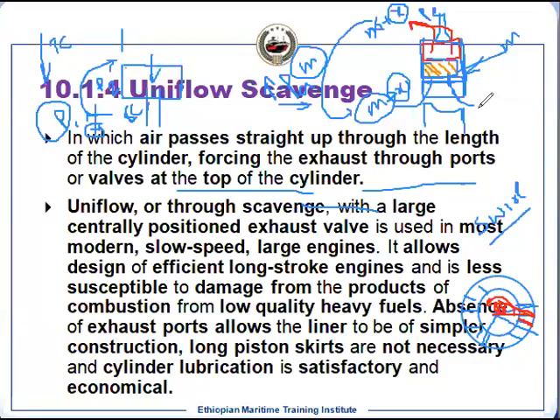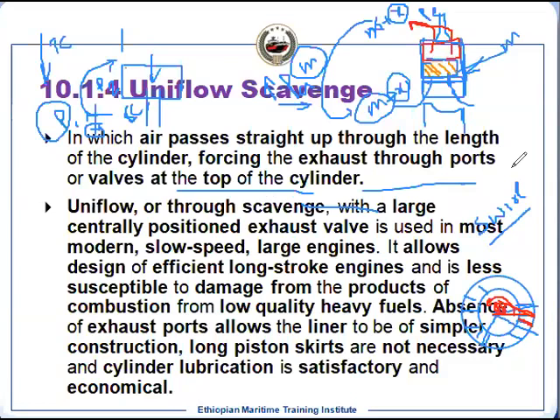Your exhaust coming out doesn't have time, because time is very, very limited here in the two-stroke engine. So if the passage is less, it will take more time for the exhaust to come out, and it will not be possible to remove it within that time. So some exhaust will remain in the cylinder, which is undesirable. So we place it centrally, and that is the best way to achieve high efficiency of scavenging.